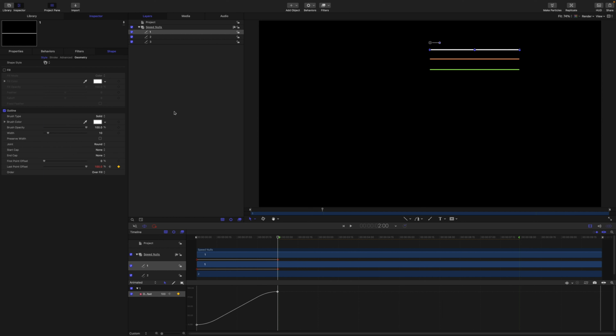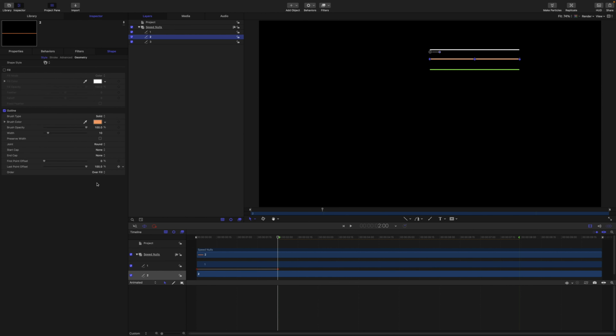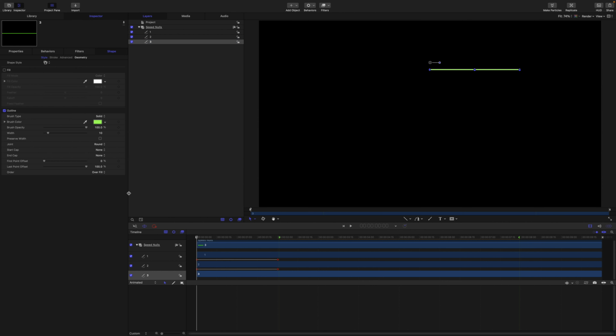Then for null 2, we'll keyframe the last point offset directly with a different speed curve, and we're going to create a speed curve that is not available in the default write-on behavior options. Something like this. And we'll do the same for number 3. Again, we're going to make a speed curve that is not available directly in the write-on behavior options.